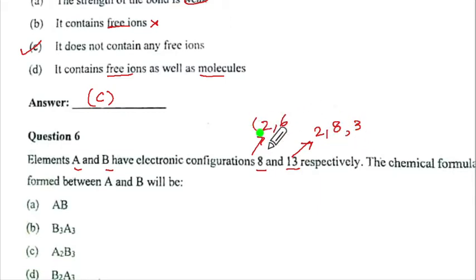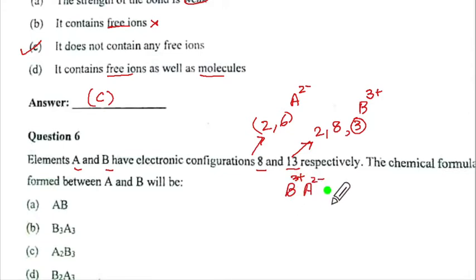So this A is going to have 2 minus valency, and this one B is a metal, so it will be 3 plus valency. So we will have the metal written first, then the non-metal, and B is going to be 3 plus, A is going to be 2 minus.